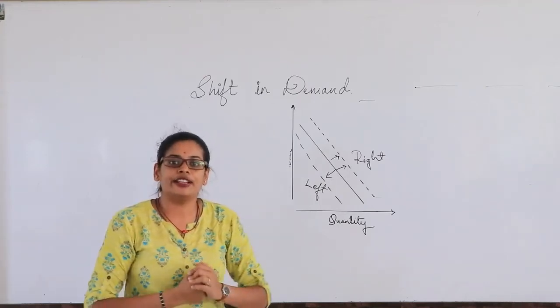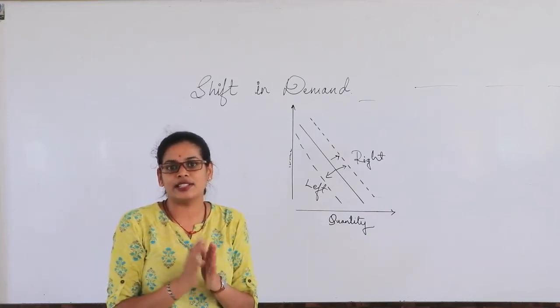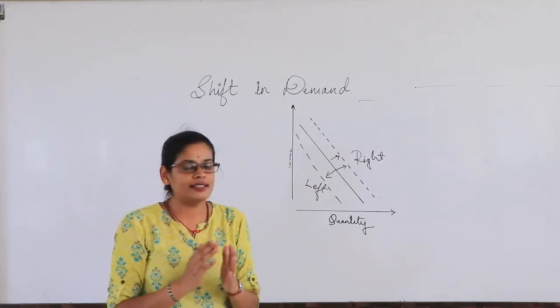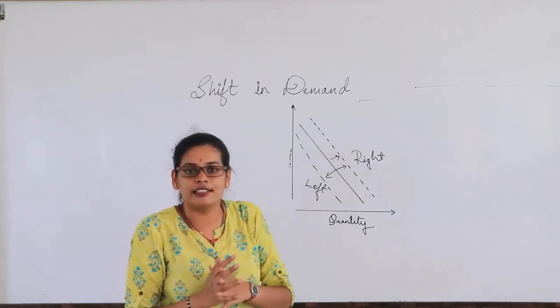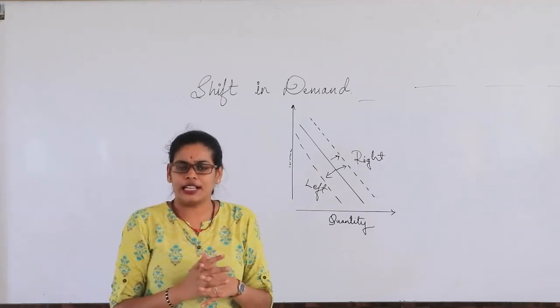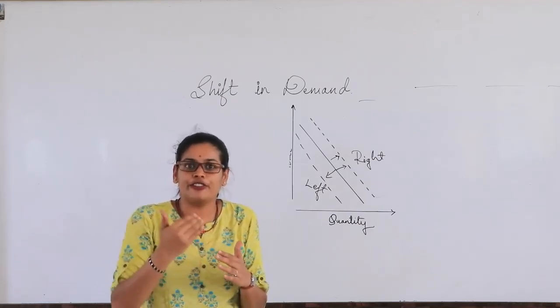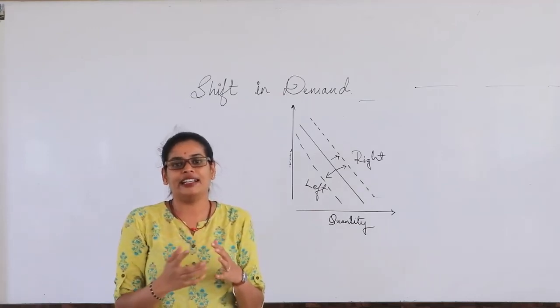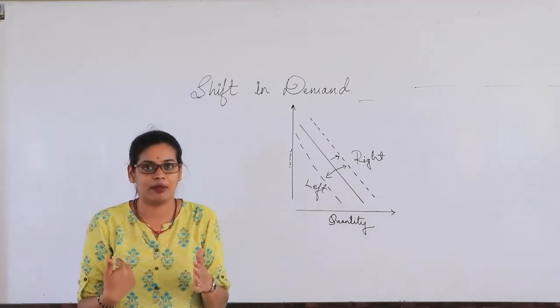But in the shift in the demand curve, when the consumer's income changes, or the preferences change, or the price of the other goods changes, then there is a shift in the demand curve. That shift we have defined as the leftward shift and the rightward shift in the demand curve.